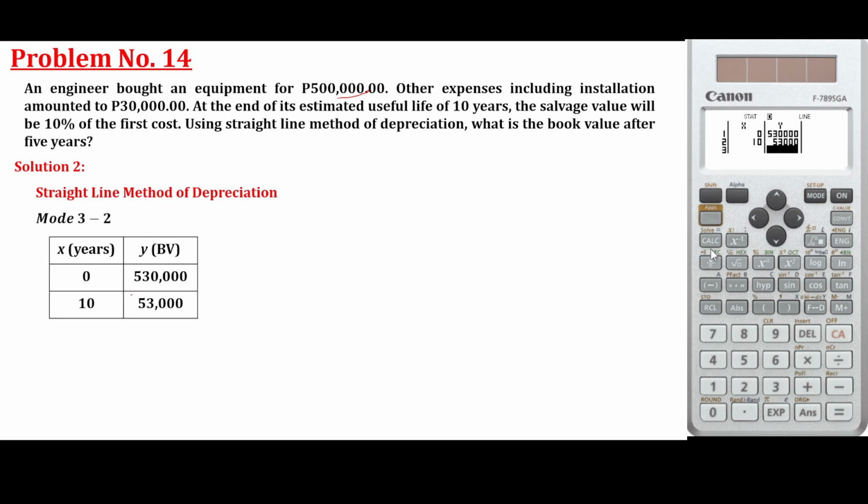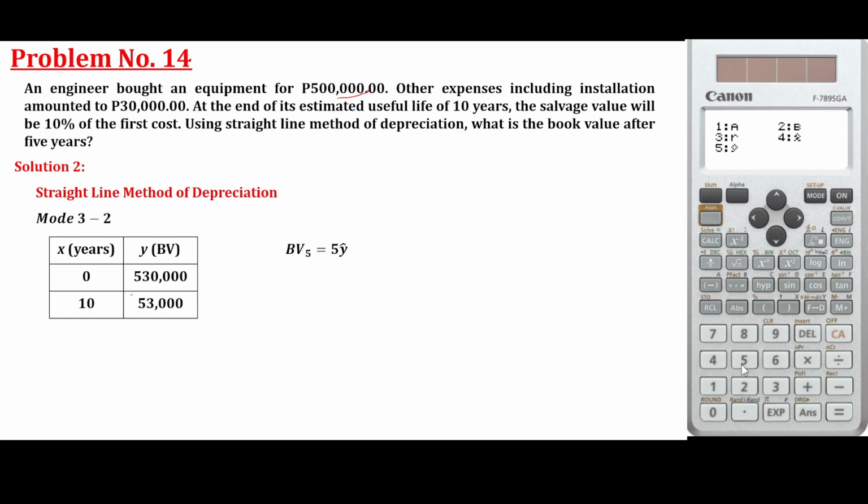Now, if you want to get the price or its value at 5 years, just press CA, type ups, then find the regression and then y hat.